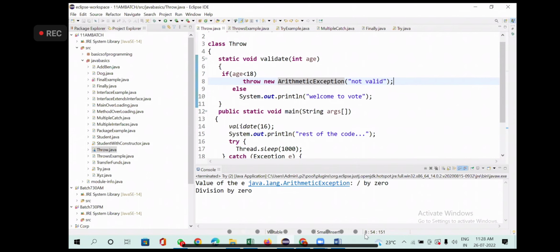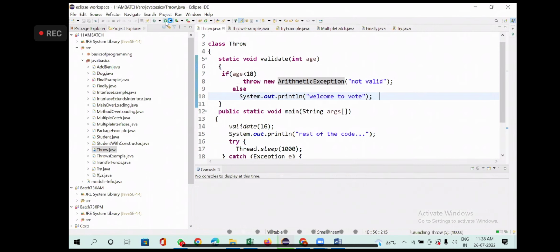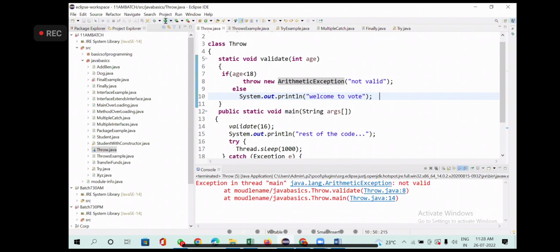Now what is it displaying here? Division by 0. Now I'm replacing that with what? Not valid. Just try to run it. Instead of printing division by 0, it is going to print not valid. See what it is giving? Not valid.